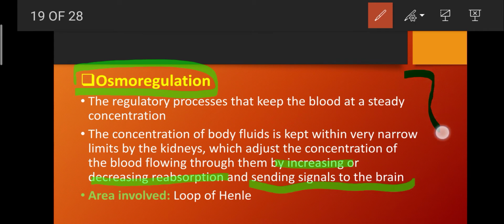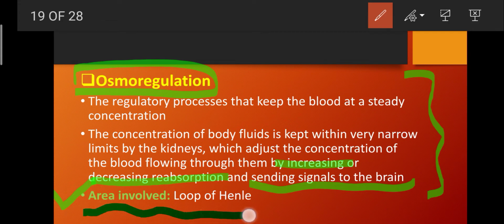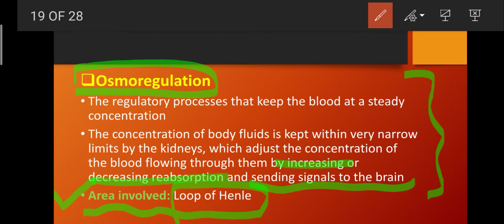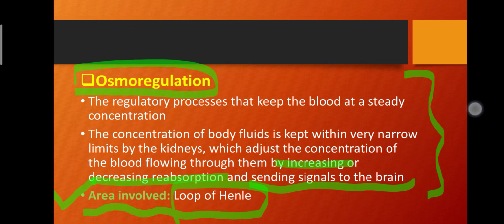The area of the kidney involved in osmoregulation is the loop of Henle. We have already described the loop of Henle.